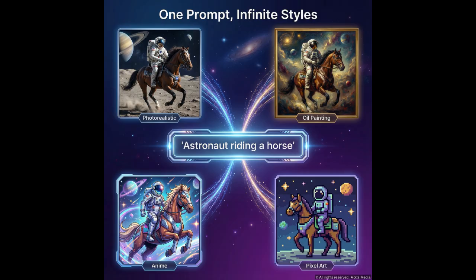One prompt, infinite possibilities. A central input box displays the prompt astronaut riding a horse. Radiating outward are 4 dramatically different interpretations. The photorealistic version shows lifelike detail and accurate lighting. The oil painting version features rich brushstrokes and classical composition. The anime version presents stylized proportions and vibrant colors. The pixel art version offers nostalgic, retro charm. This demonstrates how style parameters transform identical prompts into vastly different creative outputs.